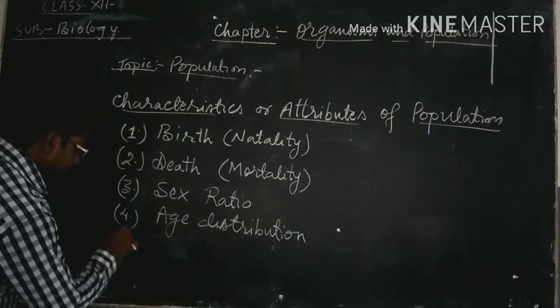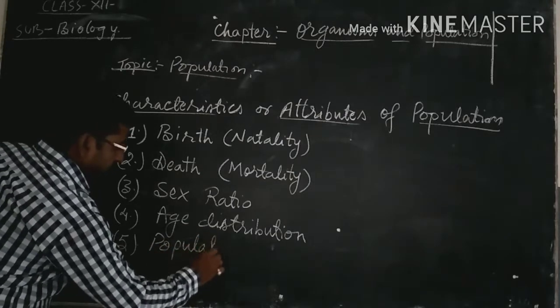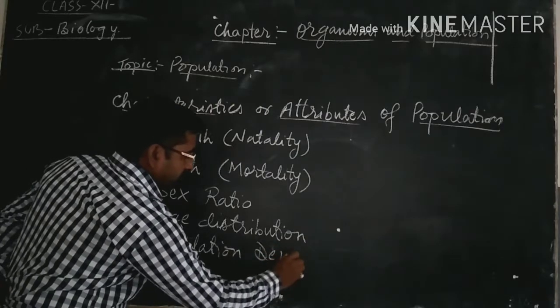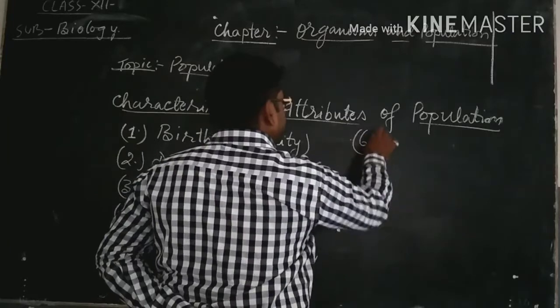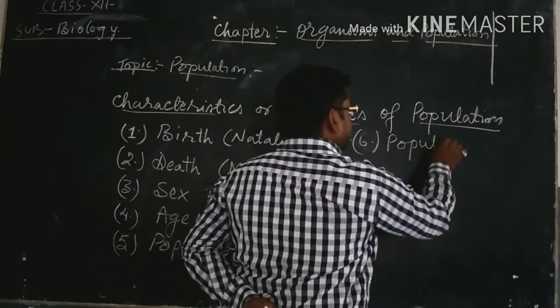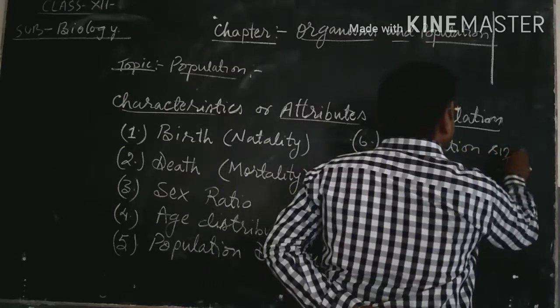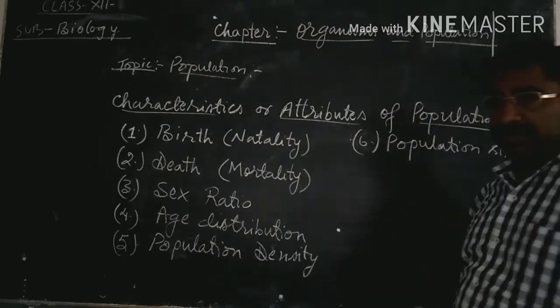Next is population density. And population size. These are certain characteristics or attributes of population.